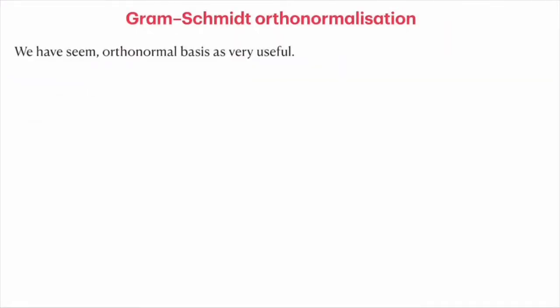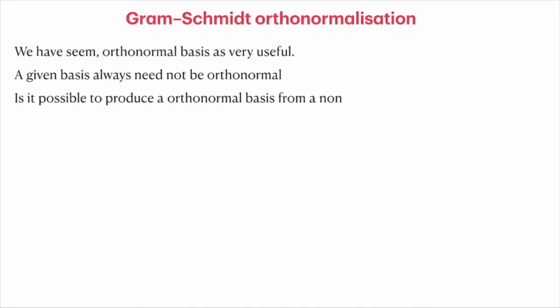We have seen that orthonormal bases are very useful in computation because a lot of calculations get simplified. Given a basis, it need not always be orthonormal. The next question is: is it possible to produce an orthonormal basis from a set of given non-orthonormal bases?